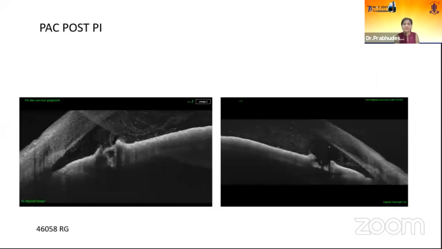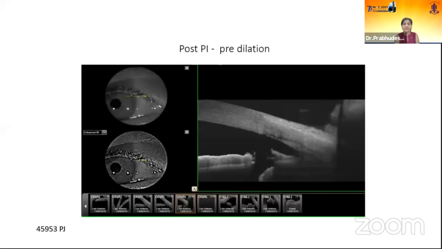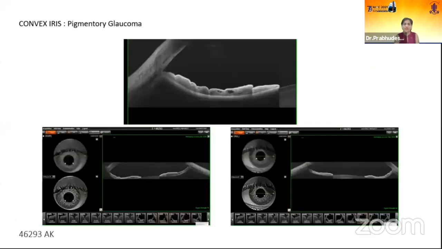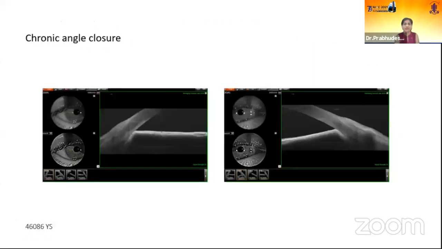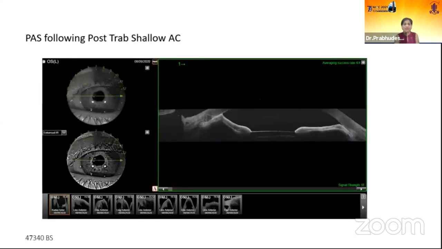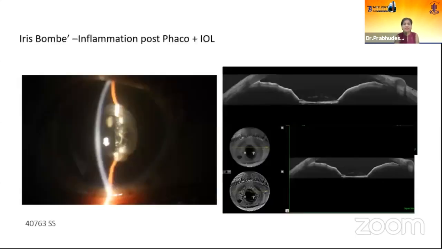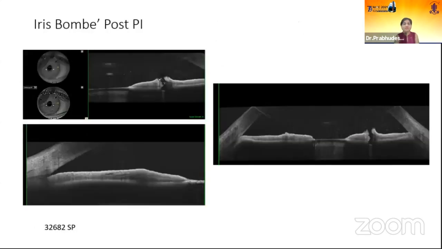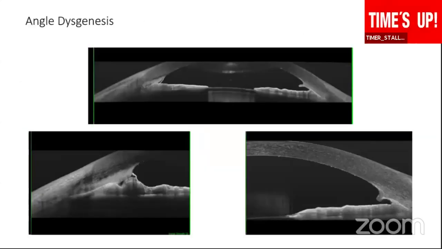This is a PACG, and post-PI it opens up. This is again a PACG, pre-dilatation and post-dilatation. This is pre-iridoplasty and post-iridoplasty. This is convex iris in pigmentary glaucoma, chronic angle closure, how it looks because of peripheral anterior synechiae. This is occlusio pupillae, post-uveitic, which opens up, and this is angle dysgenesis.